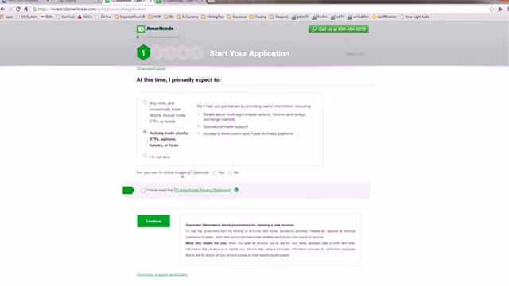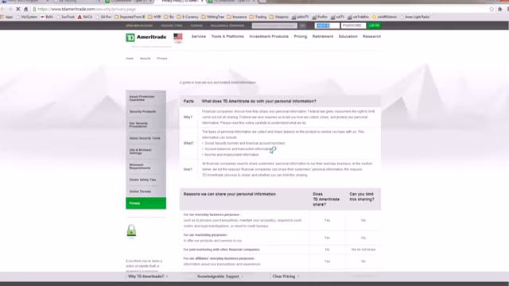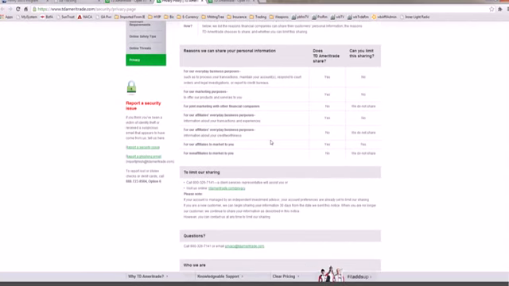All right. Here, are you an online investor? It says, are you an online investing? You're going to be doing trading, right? So you're not really investing. You can say yes or no. It's optional. You don't have to answer that question. And then you can say, I have read, and then here's the policy statements. You read through the policy statements, right? It's important information for you to know what you're getting into.